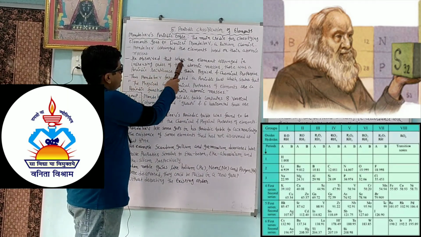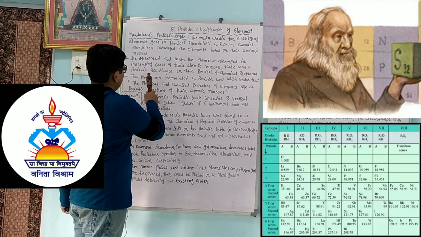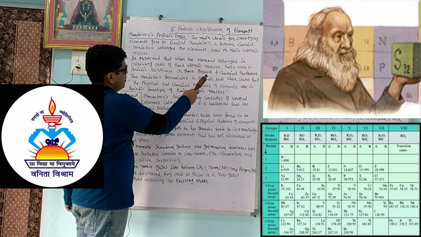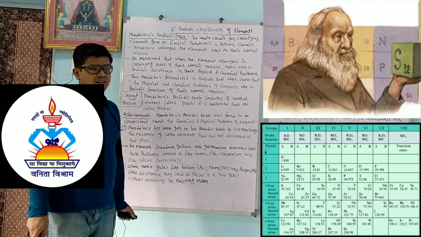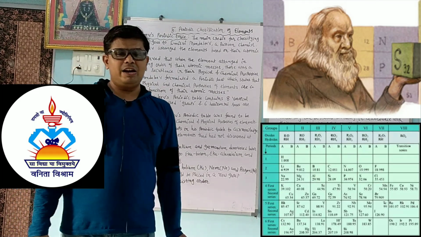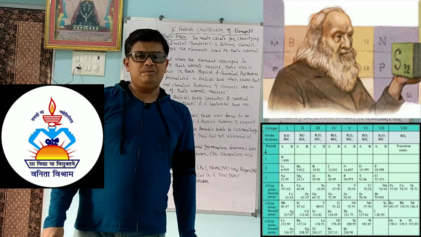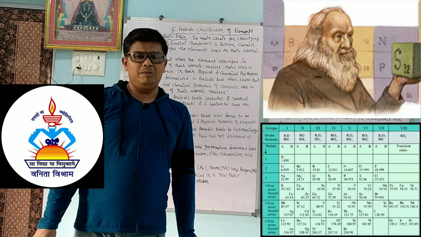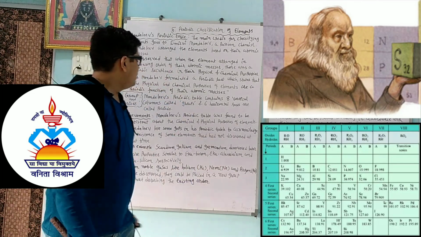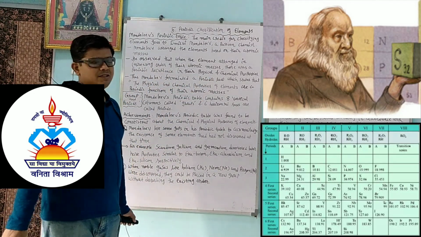He observed that when the elements were arranged in increasing order of their atomic mass, there was a periodic recurrence in the physical and chemical properties. So he arranged all the elements according to increasing atomic mass, like hydrogen, helium, lithium, beryllium, and in that way he came to know about the recurrence of their physical and chemical properties.